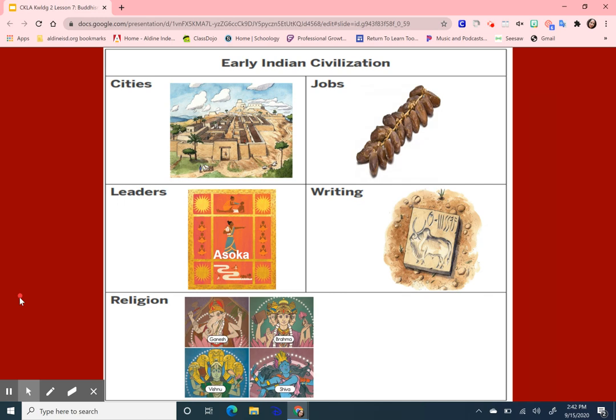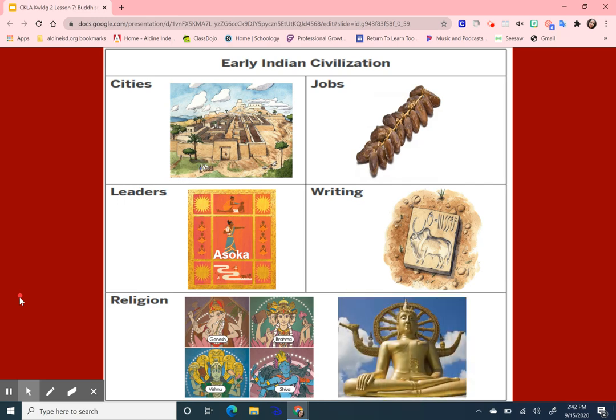In today's lesson, you learned about another religion called Buddhism. The previous religion that you've learned about early Indian civilization was Hinduism. And in today's read aloud, you also learned about a leader named Asoka.